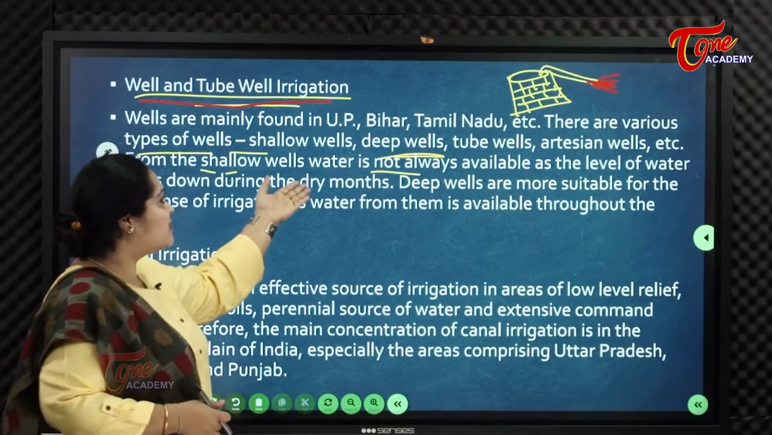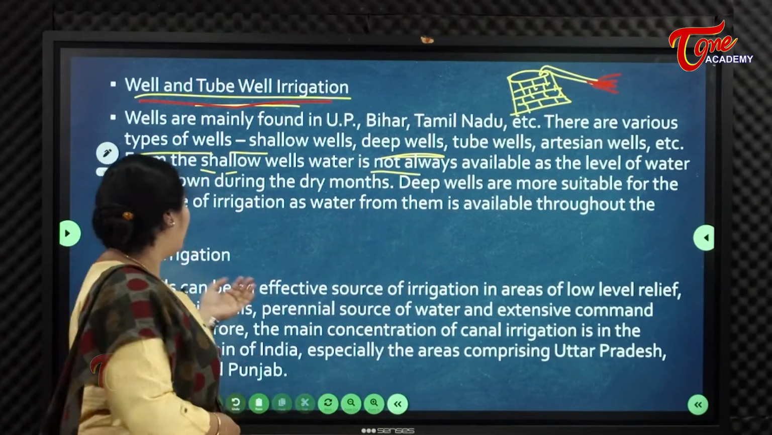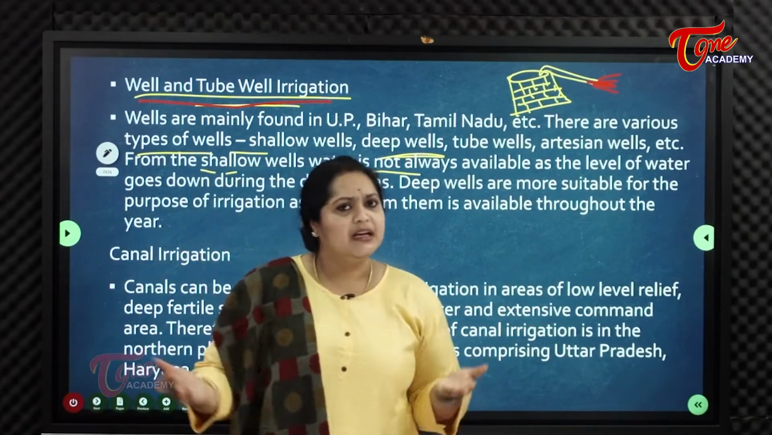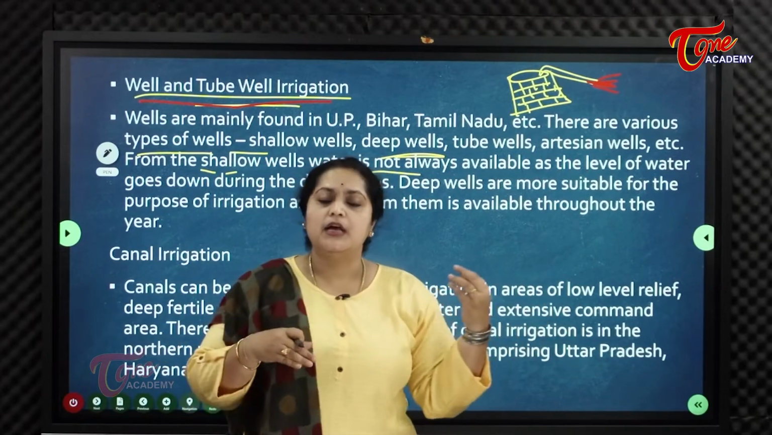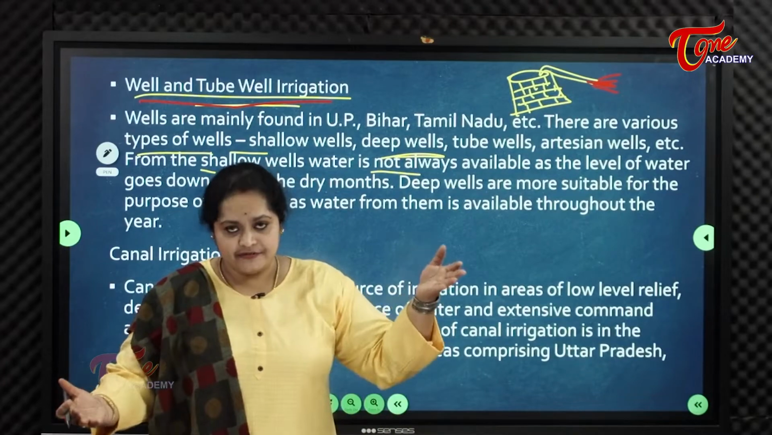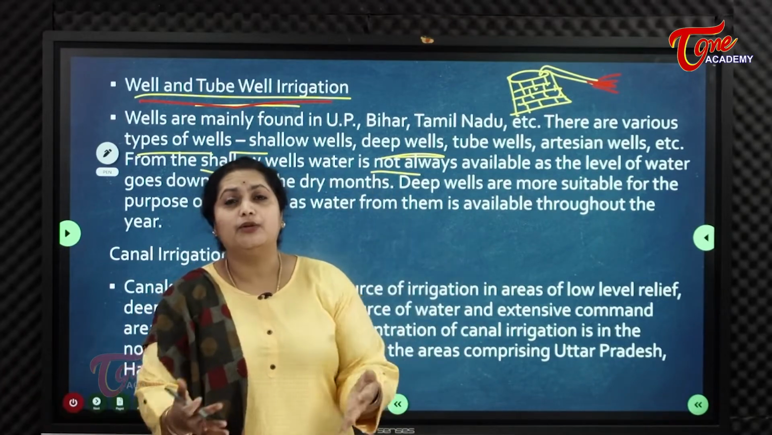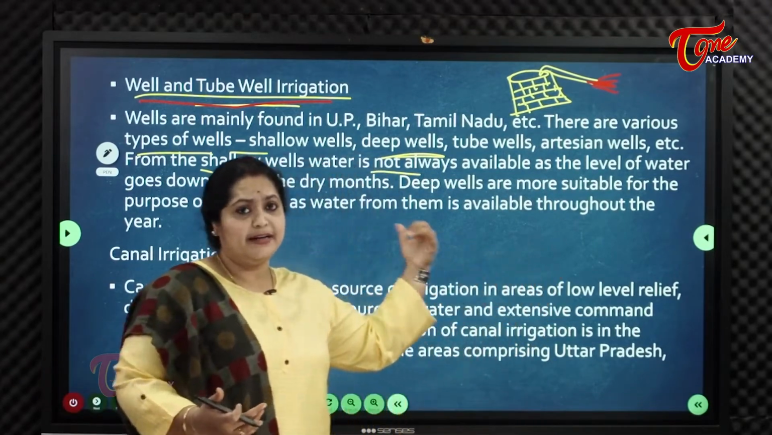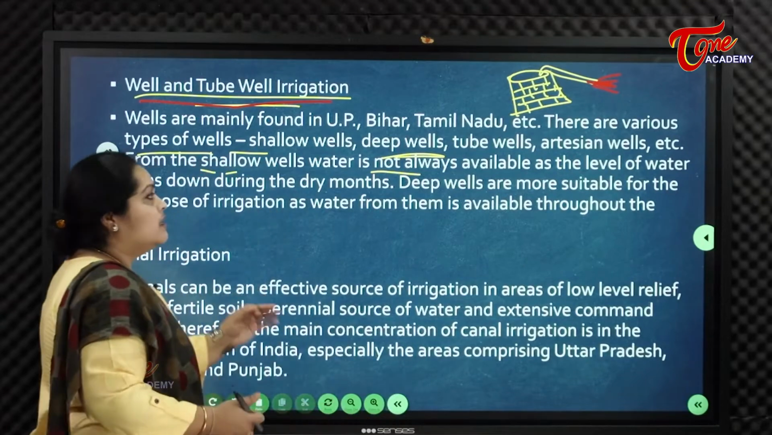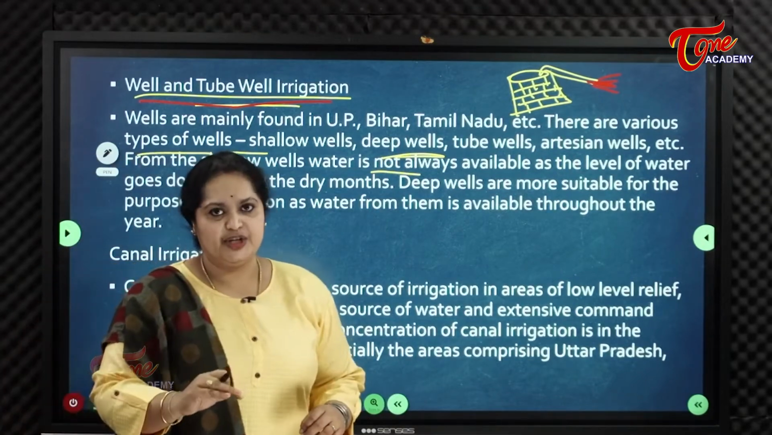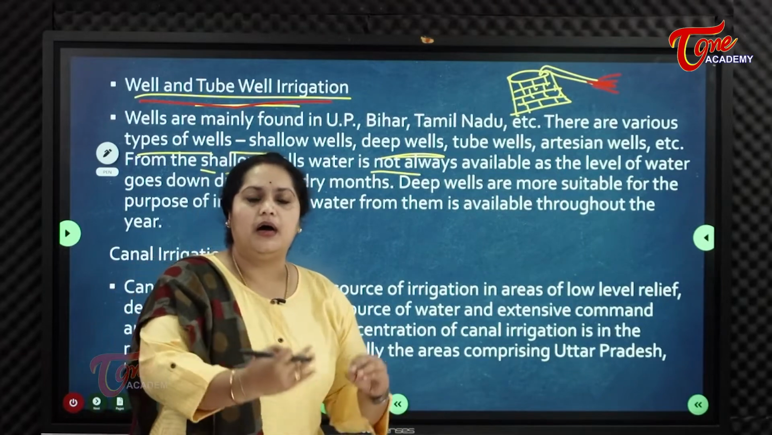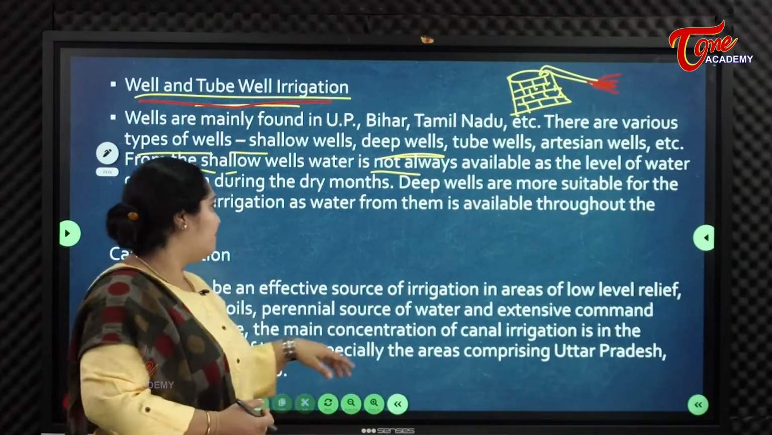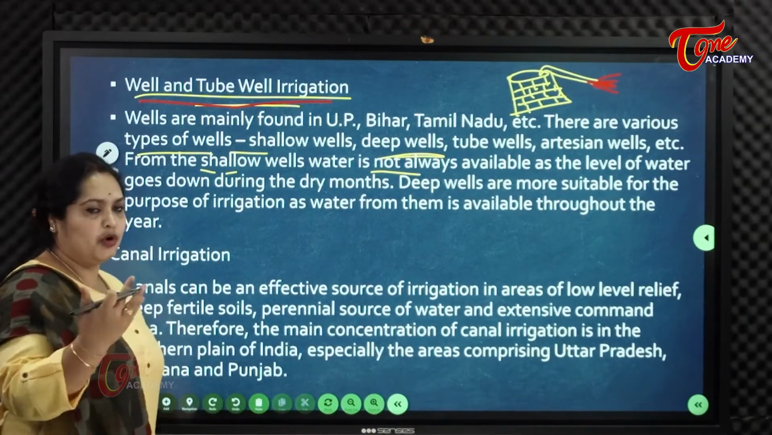From shallow wells, water is not always available, as the water level goes down during the dry months. If the well is shallow, obviously it will get dry in the summers. If the well is deep, it will be near the underground water table, so it will not dry as easily as shallow wells. So deep wells are more suitable for irrigation. Mostly people take irrigation from deep wells only, because the water is available throughout the year.